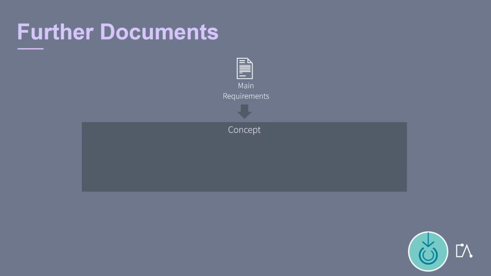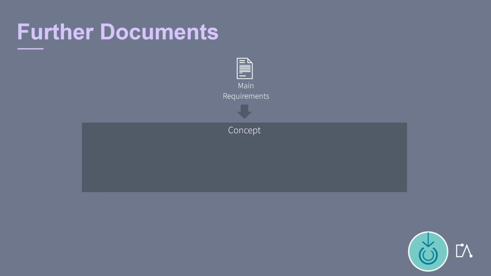Before we start, let's look at the relationship between the specification of the Virtual Functional Bus and other major specifications of Autosar. The main requirements are part of the foundation of Autosar, and therefore relevant for all standards. The specification of the Virtual Functional Bus is part of a set of specifications describing the overall concepts of Autosar. These documents give a conceptual overview of Autosar and serve as requirements to the more detailed specifications.